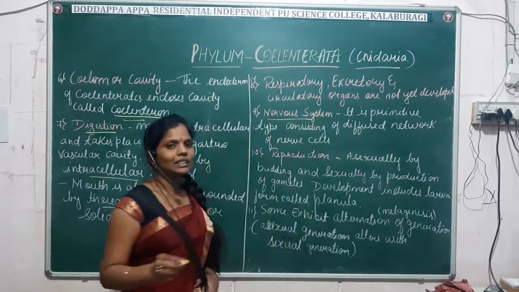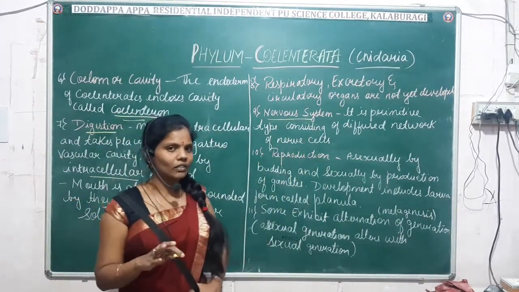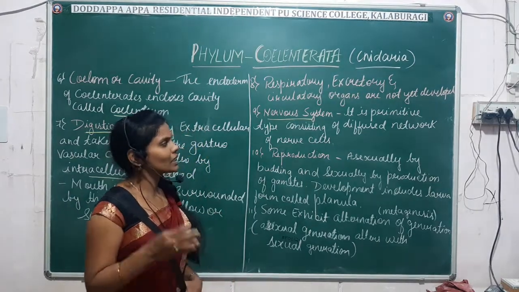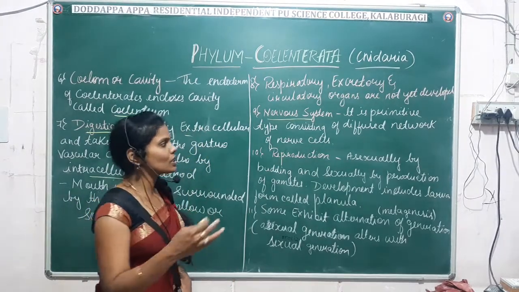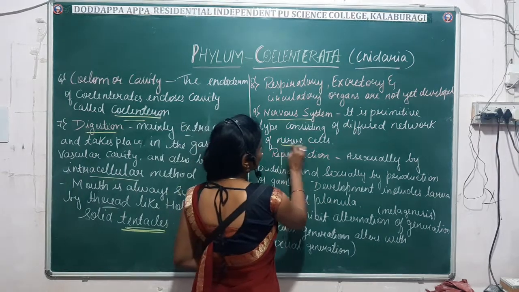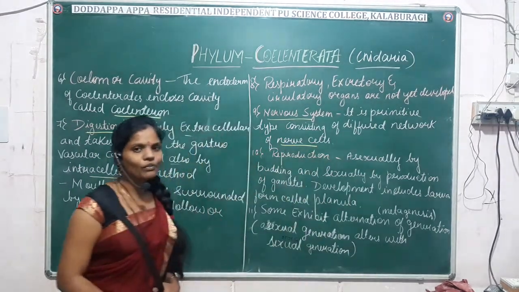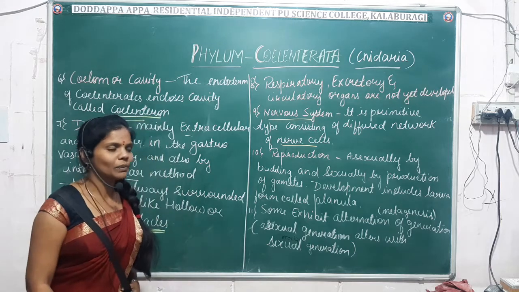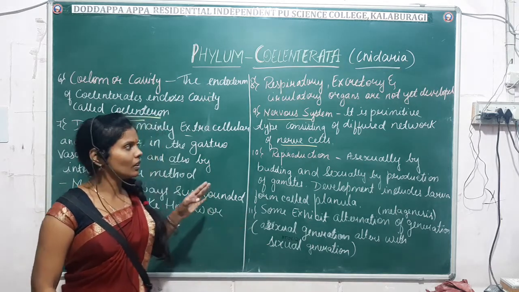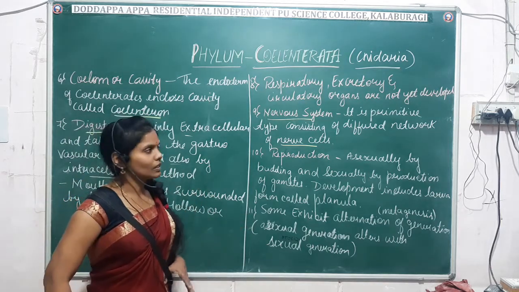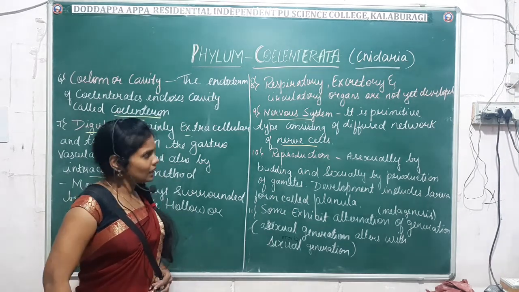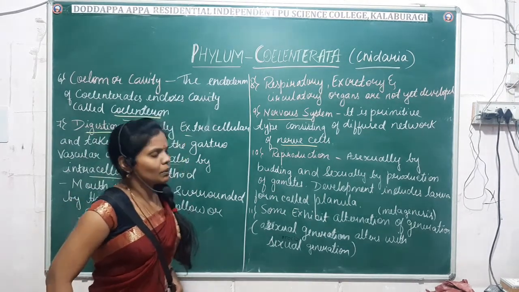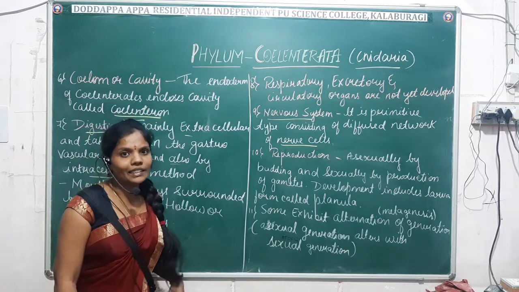The nervous system is primitive. It is not well developed, and it is made up of a diffused network of nerve cells. It is a primitive type of nervous system that is present in the coelenterates. Next comes reproduction. So how do coelenterates reproduce?